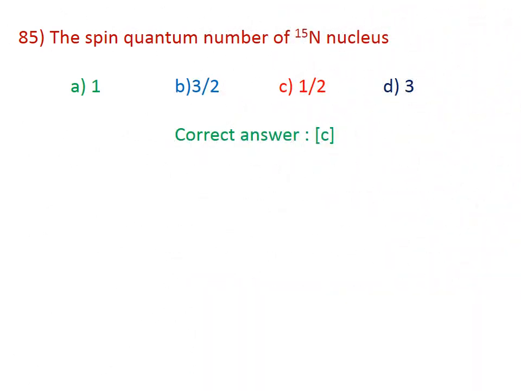The spin quantum number for the N14 nucleus, which I have discussed; for N15, the spin quantum number will be equal to half. And here a very important point you have to note: for the N14 nucleus the spin quantum number is equal to 1. And for this question, the spin quantum number for the N15 nucleus is half. The correct answer is C.